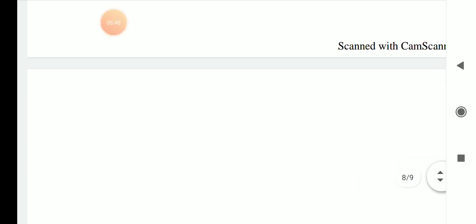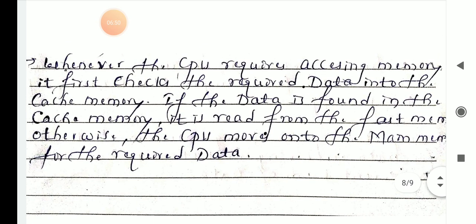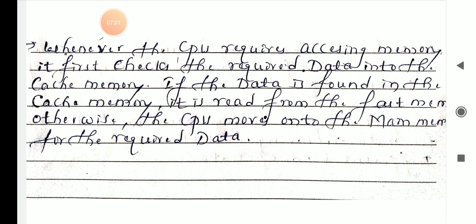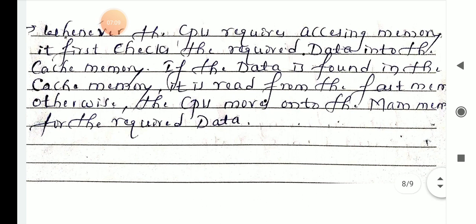Next point, whenever the CPU requires accessing memory, it first checks the required data in the cache memory. If the data is found in the cache memory, it is read from there, from the fast memory. Otherwise, the CPU moves on to the main memory for the required data.